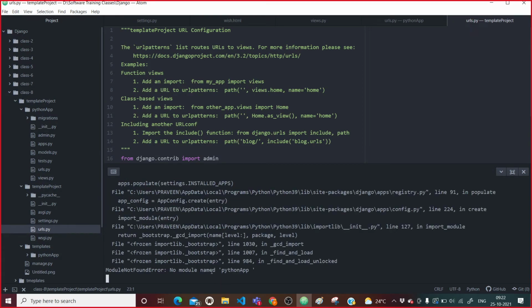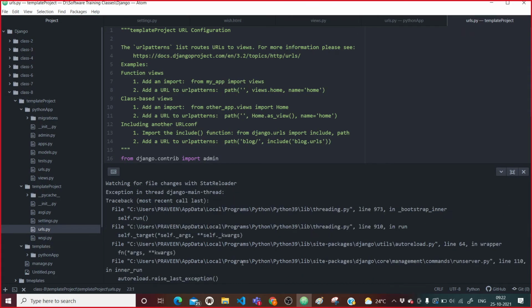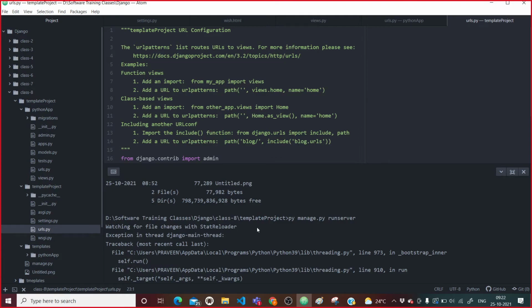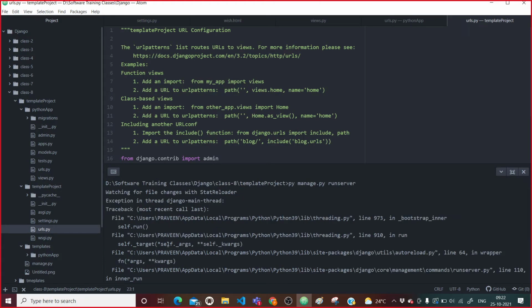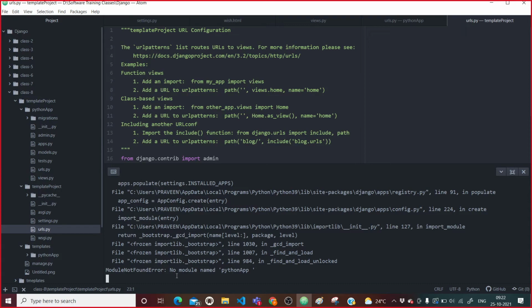It is giving some error. What is that error? Let me come here. It is giving watching the file changes with state reloader, exception in thread main thread, and at last it is saying no module python app.